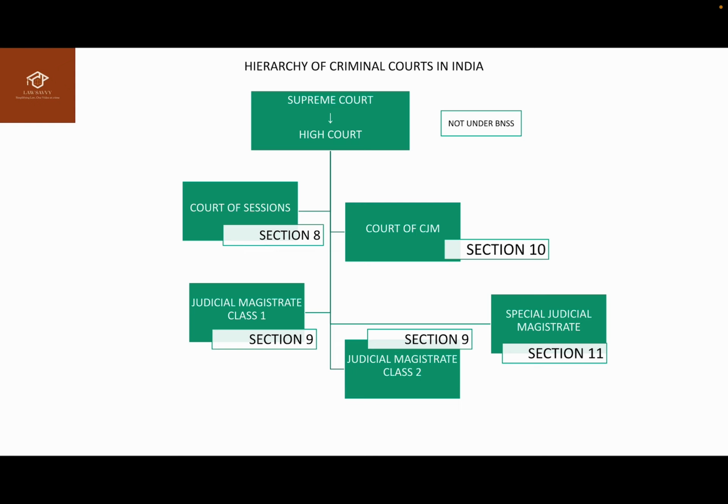The Supreme Court has an appellate jurisdiction over criminal matters as per Article 134 of the Indian Constitution.